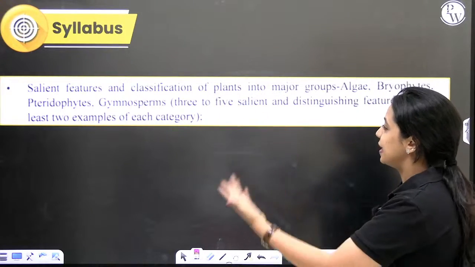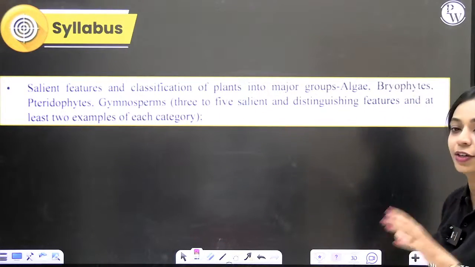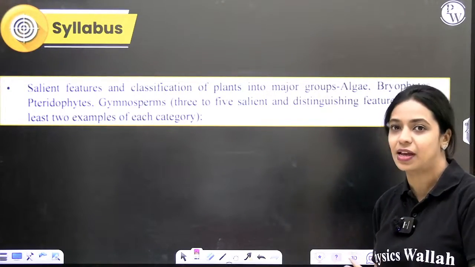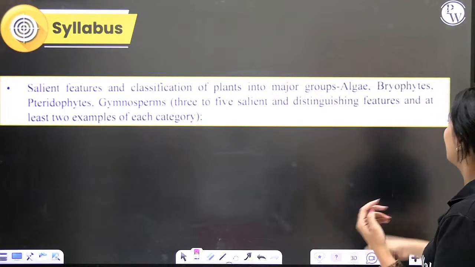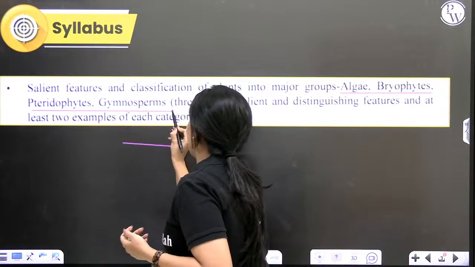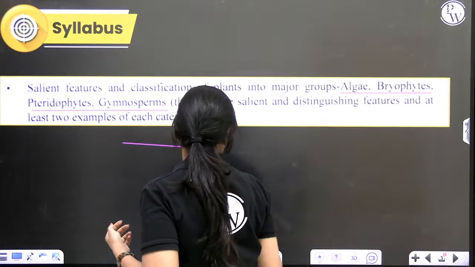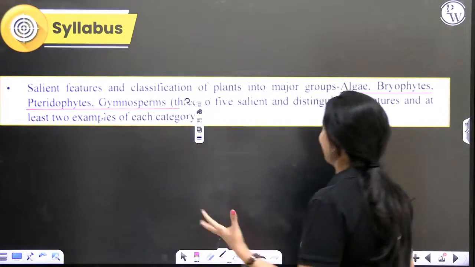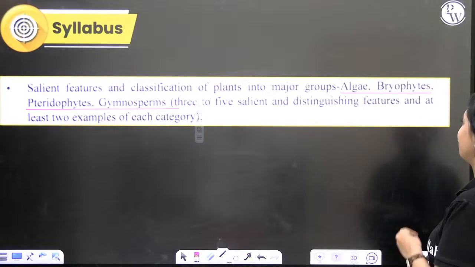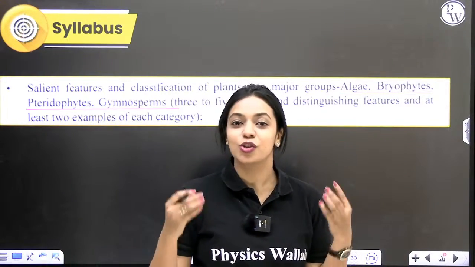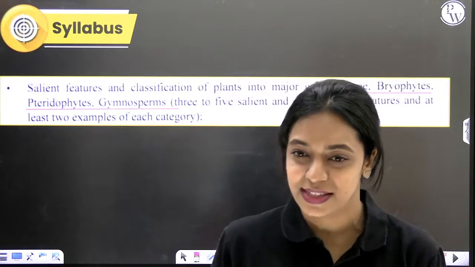So you can see there's salient features and classification of plants into 5 major groups. Actually there are 5 major groups, but in this chapter you'll mostly be studying about 4 groups, which are algae, bryophytes, pteridophytes and gymnosperms in that exact order, right? So you must know 3 to 5 salient and distinguishing features, and at least 2 examples of each category is what is given here. But I would suggest you remember all of the examples that we have in this chapter.